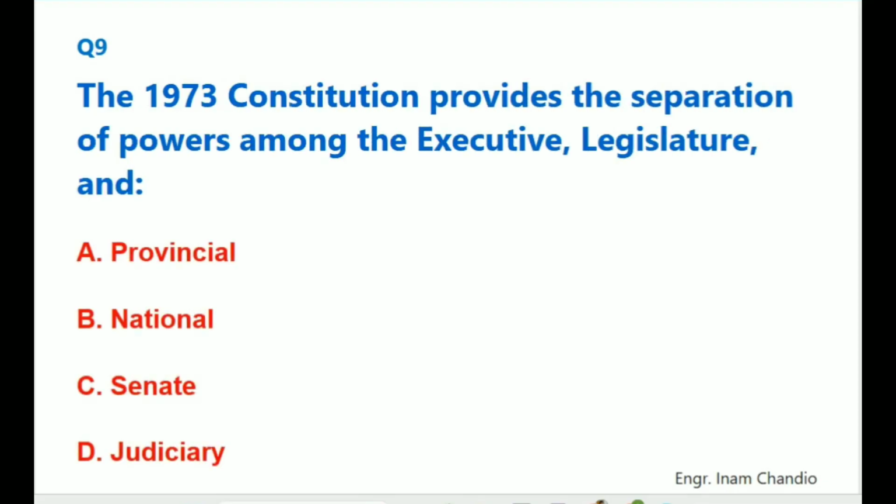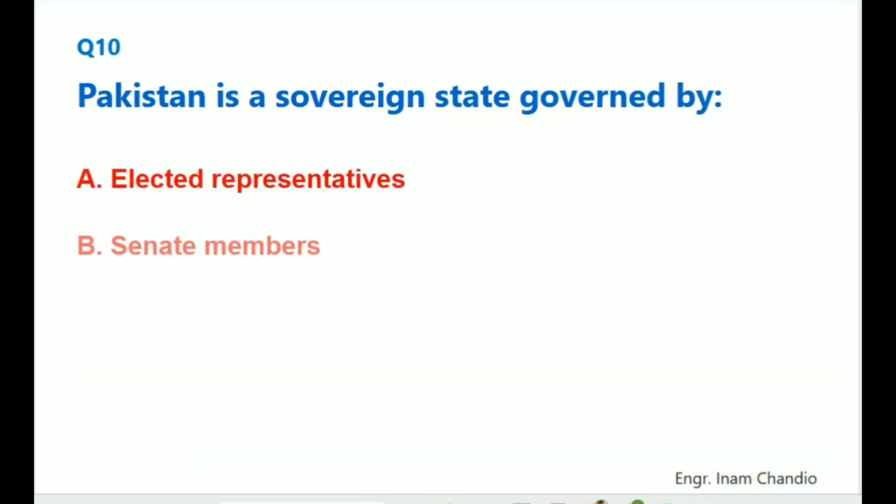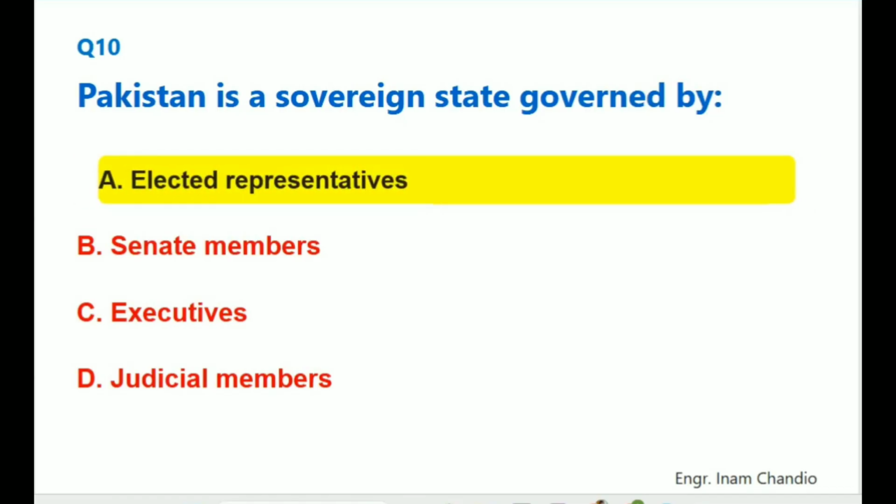The 1973 Constitution provides the separation of powers among the executive, legislature, and. The correct answer is D. Judiciary. Pakistan is a sovereign state governed by. The correct answer is A. Elected representatives.